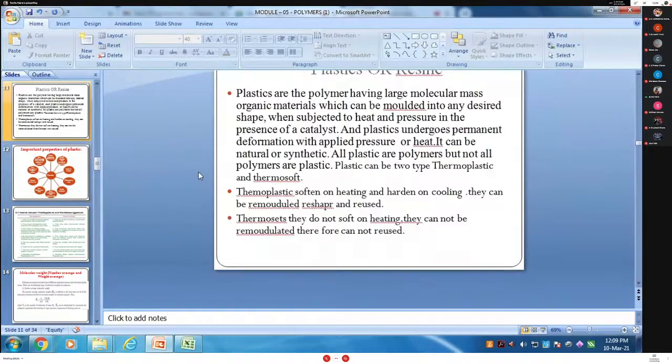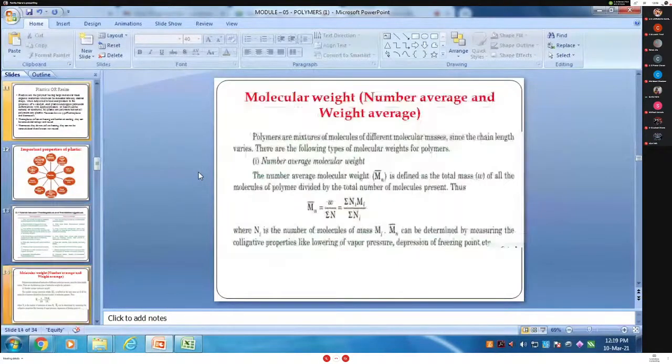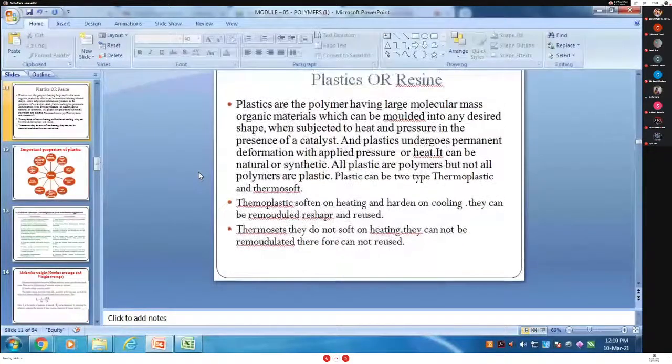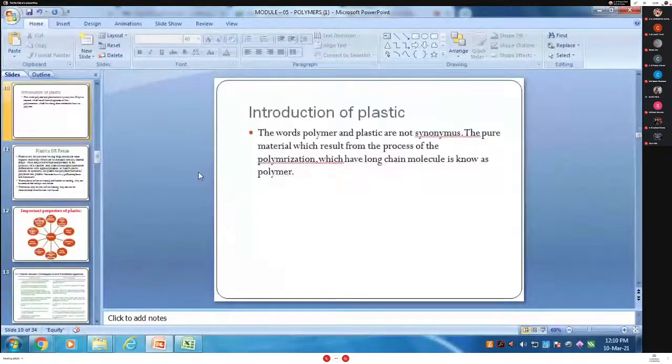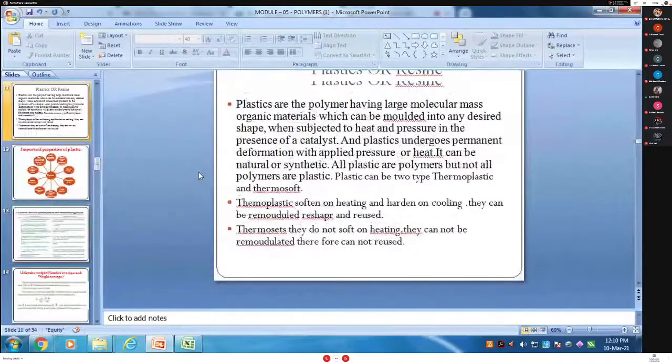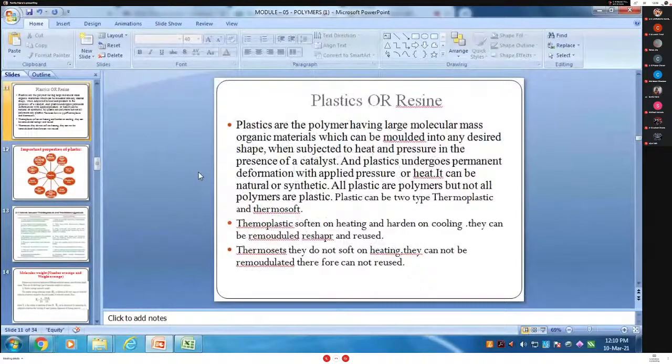Ma'am, if you complete tomorrow, how will we prepare within one day? Why can't you prepare? What is the problem? You have completed four or five chapters within only one month, because I think from April end you have to face the university examination.